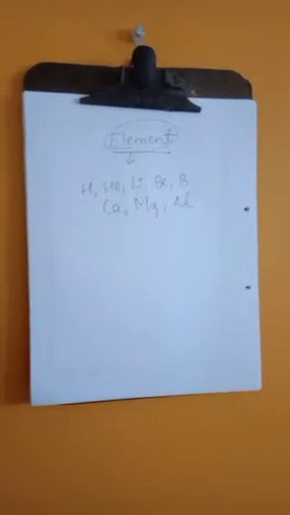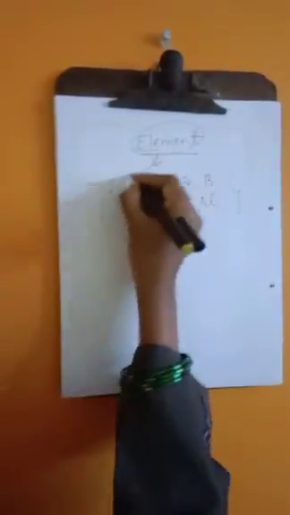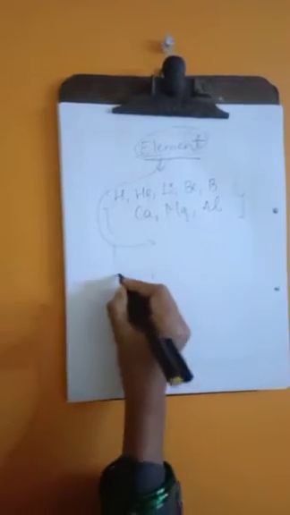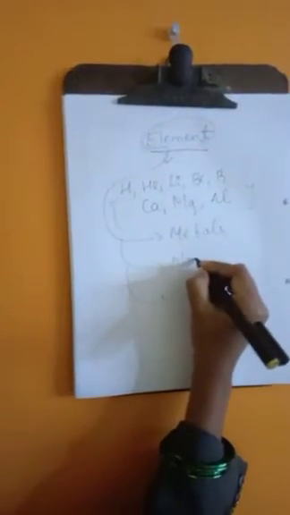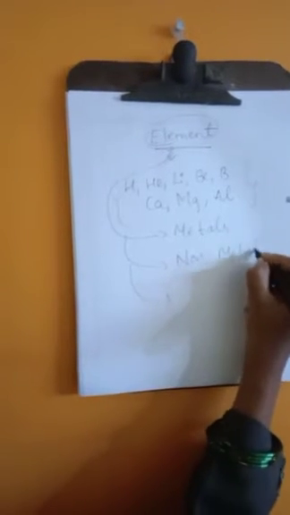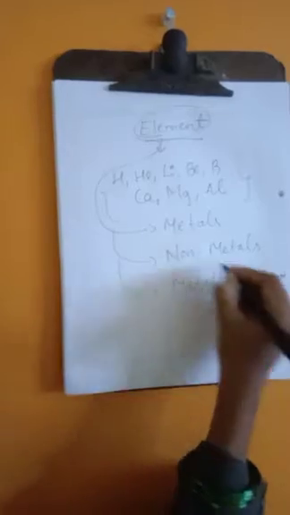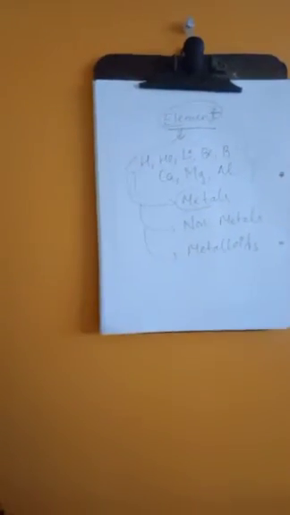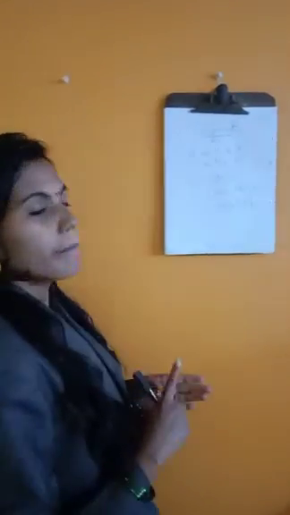Now, as you have already seen in your earlier classes, the elements in your periodic table have been further classified into three types, that is metals, non-metals and metalloids. Now, what do metals mean? Metals are those substances which are hard, lustrous, good conductors of heat and electricity, malleable and